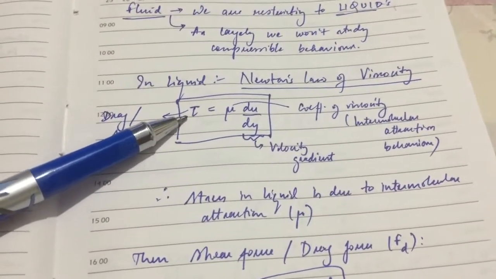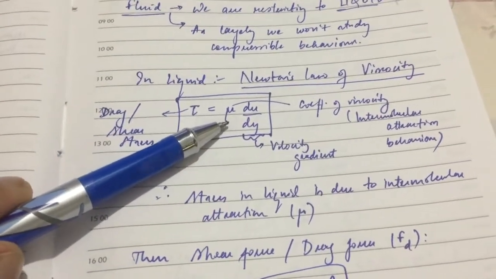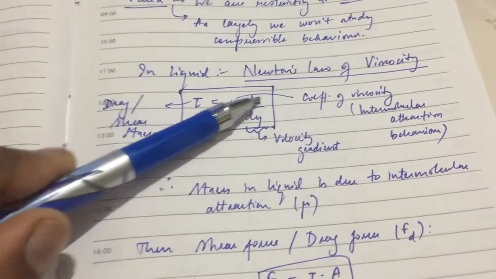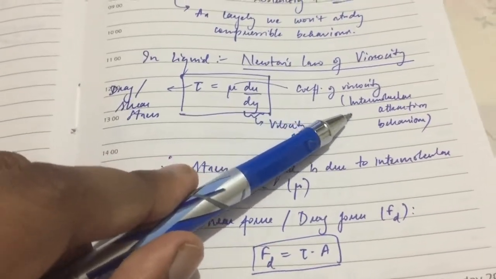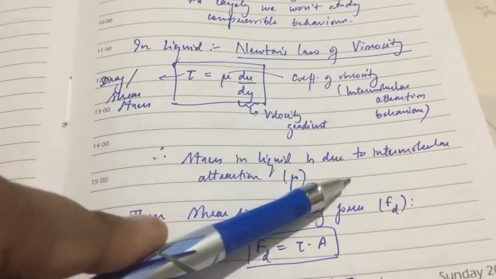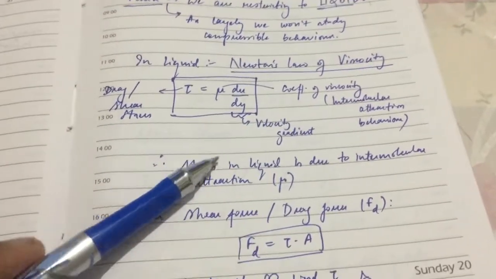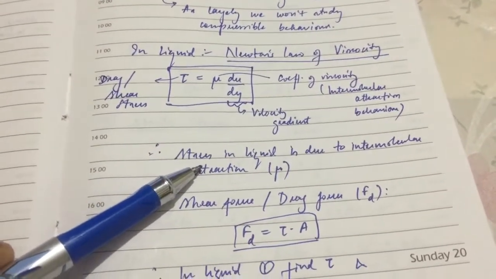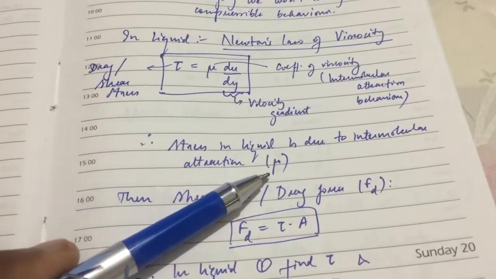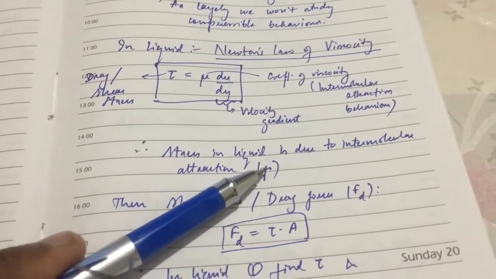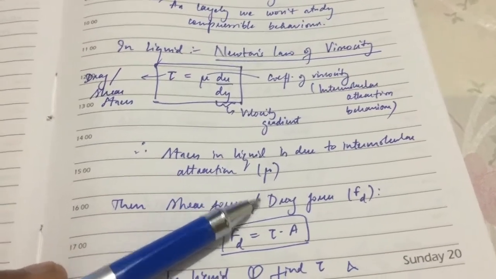The drag or shear stress is equal to the coefficient of viscosity times the velocity gradient. The coefficient of viscosity is nothing but the intermolecular attraction behavior, which is also the resistance created by the fluid to flow. So the stress in the liquid is due to the intermolecular attraction, which is mu, the coefficient of viscosity.